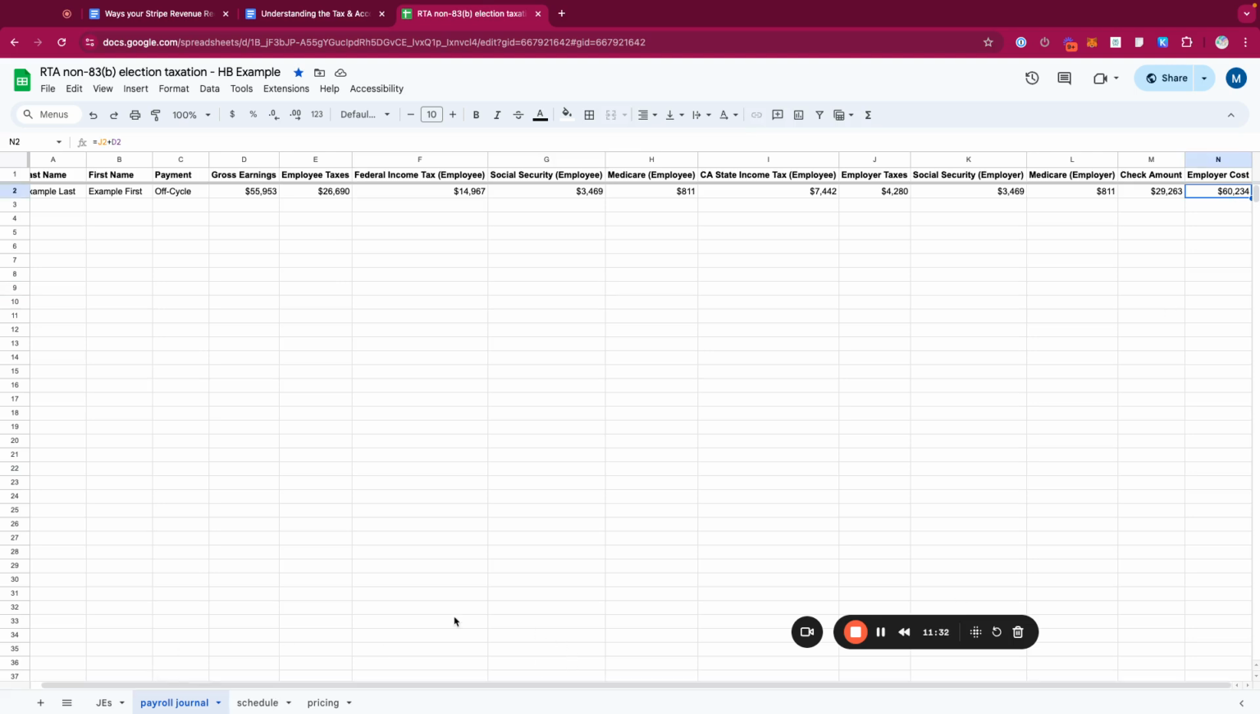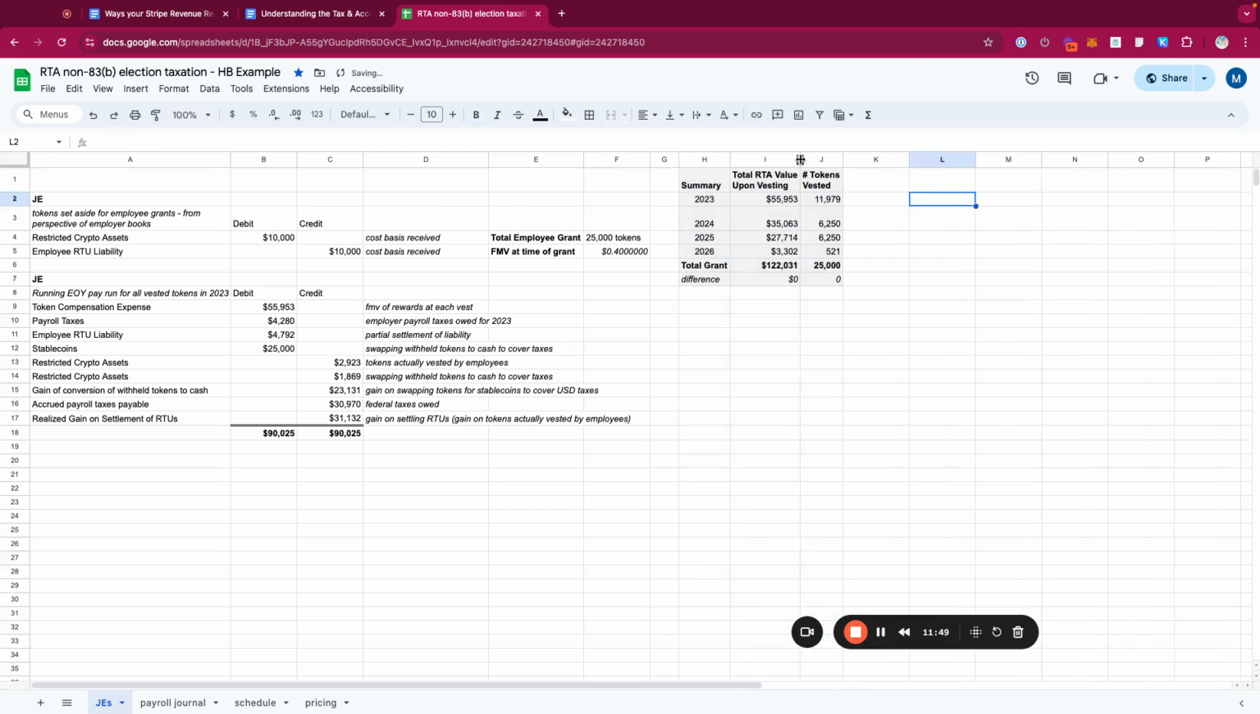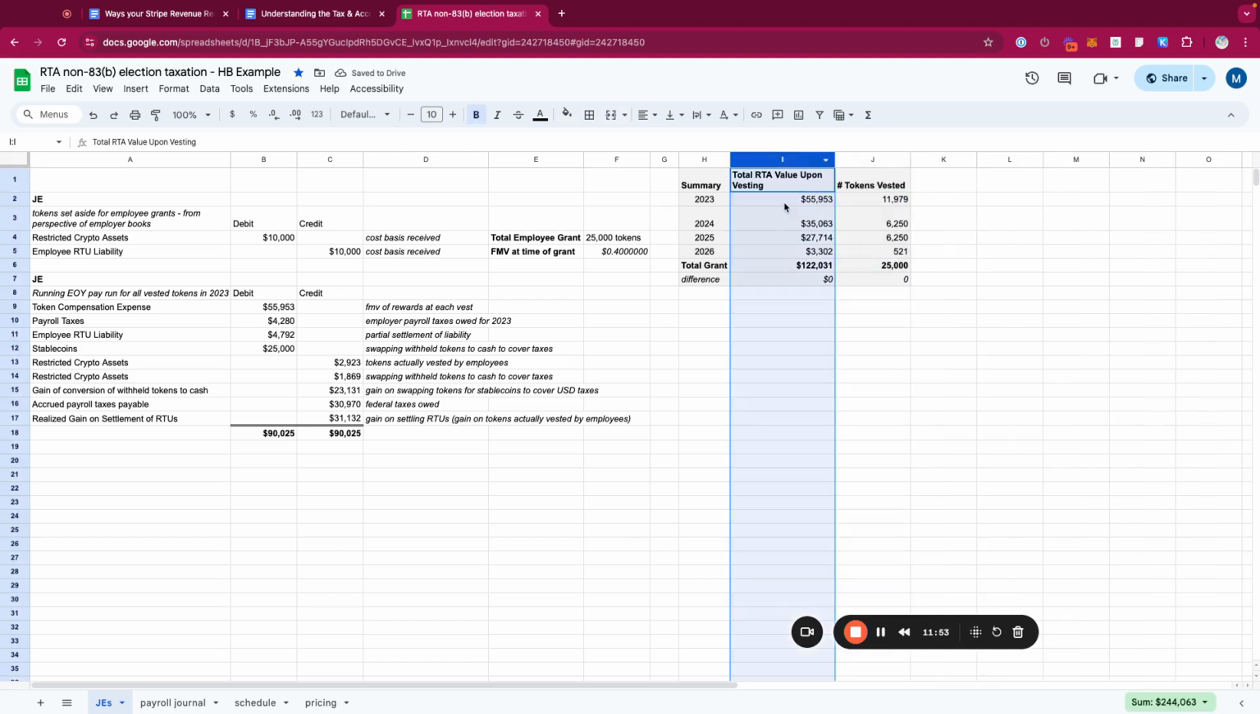Now, just to pull this all together, if we go to the journal entry tab here, these journal entries are from the perspective of the employer, so the company that's actually giving this grant out to the employee. Let's go ahead and cover this table first. This is a summary of what the employee has earned, what their total compensation is in tokens and also in USD. For 2023, it was $55K, and then we see how it fluctuates year over year. But the total grant, again, is 25,000 tokens.